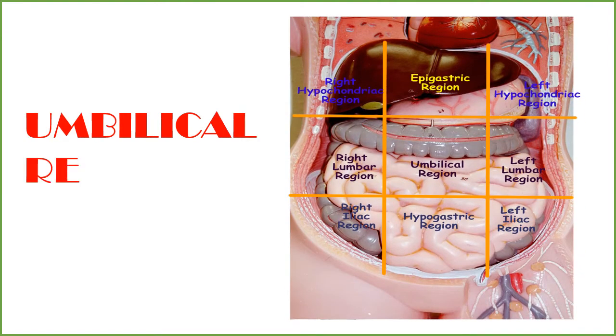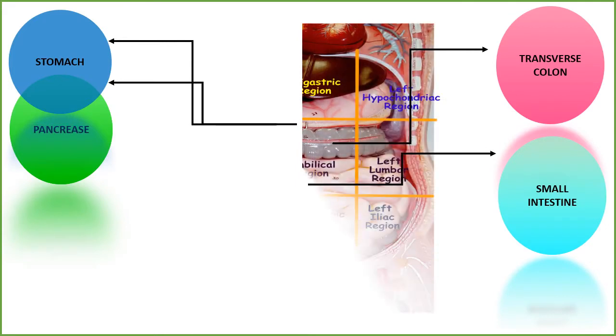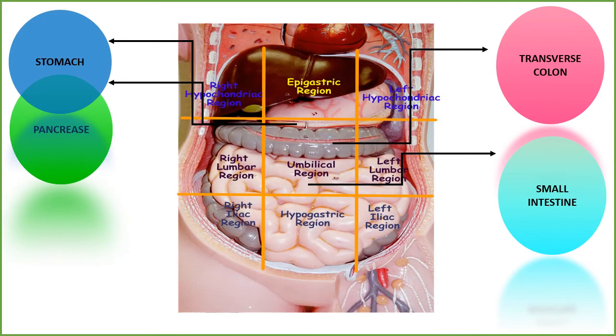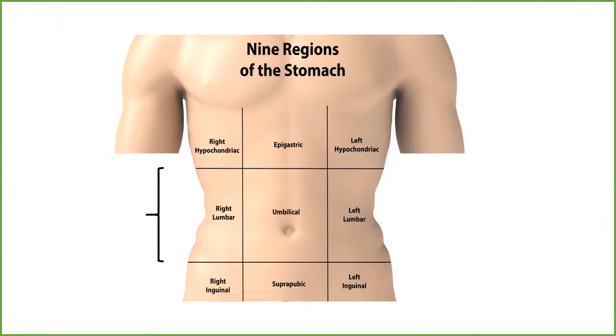Umbilical region. Now, the umbilical region includes organs like a part of the stomach, transverse colon, pancreas, and small intestine. It is the middlemost region of the 9 regions of the abdomen, and it is located below the epigastric region and above the suprapubic region.